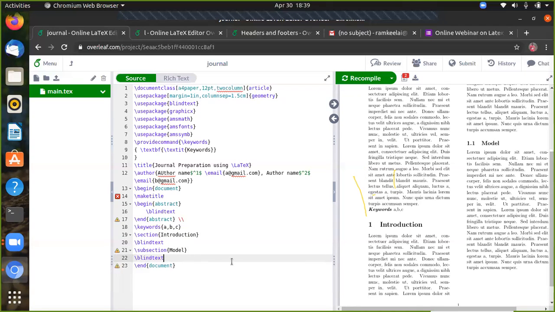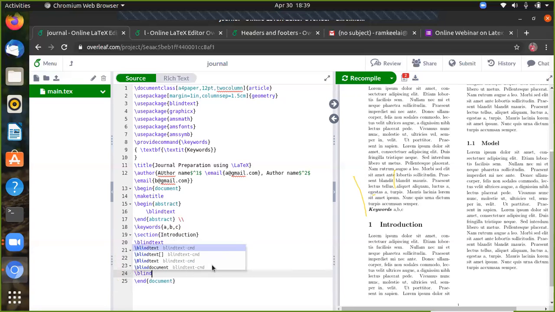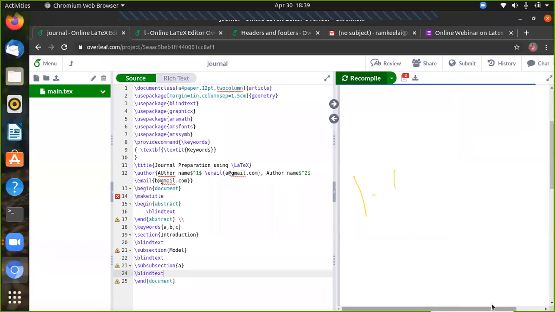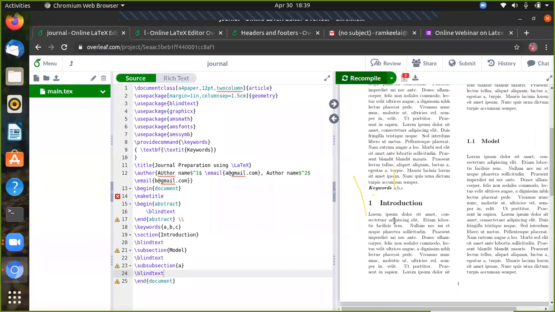Now you can give the subsection of A. Okay, subsection of A with plain text. So it can be changed to, here you can see 1.1.1.1 A. Okay, so this is the subsection. Okay, audio clear? Okay, this is the subsection you can write.